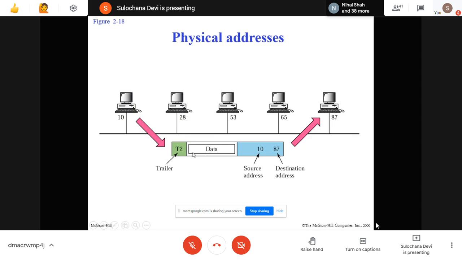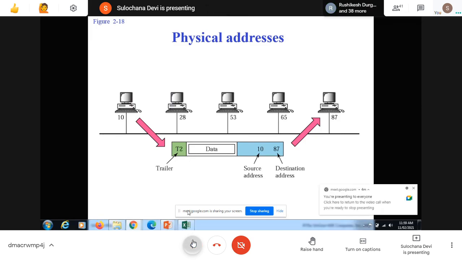The data link layer will add the physical address of the source machine and the physical address of the destination machine. This information will come into the header part. This data is what it has received from the upper layers. And what information will be kept in the trailer part? The error correction information.